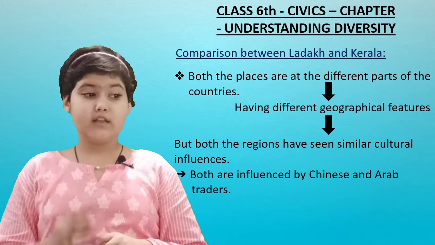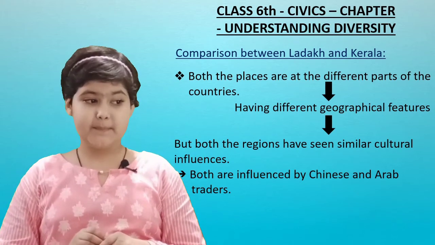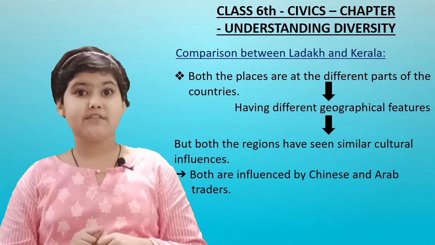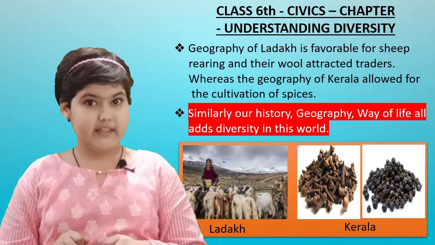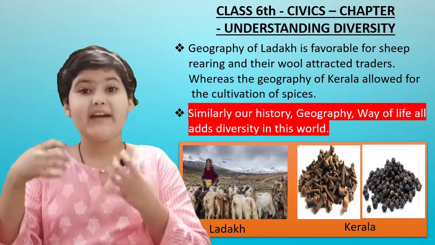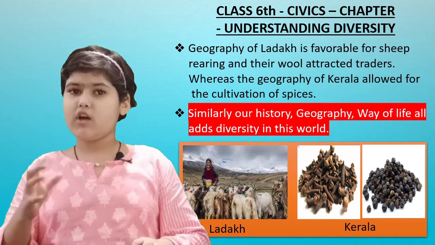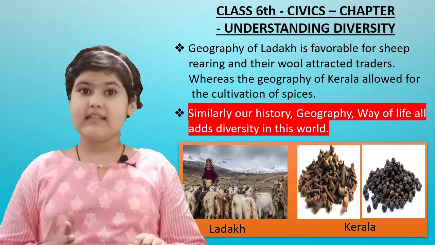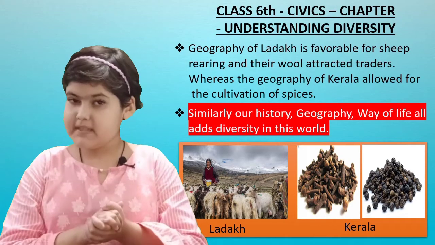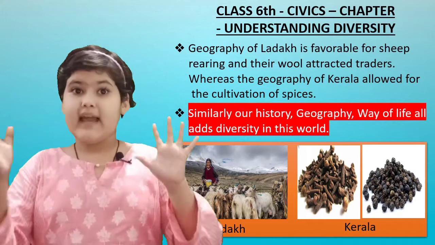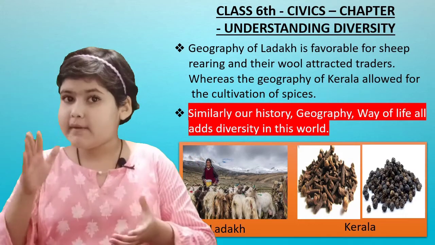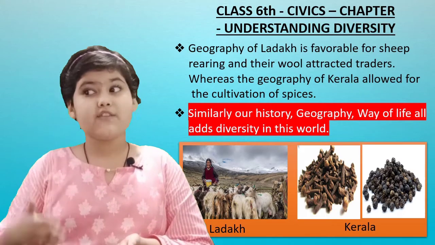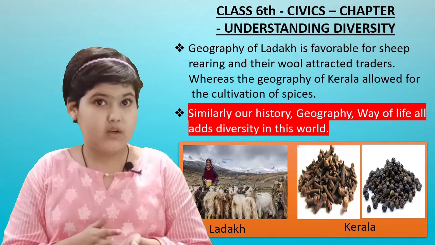Okay, so now, the geography of Ladakh is favorable for sheep rearing and their wool attracted traders. So the geography of Ladakh is favorable for what? For sheep rearing, and their wool attracted traders. Now why is the geography of Ladakh favorable for sheep rearing? See, the first reason is that in Ladakh sheep are there because the weather is cold over there, and the sheep can wear it all, and because of those sheep, the people of Ladakh create wool, so the traders get attracted towards the wool, right?